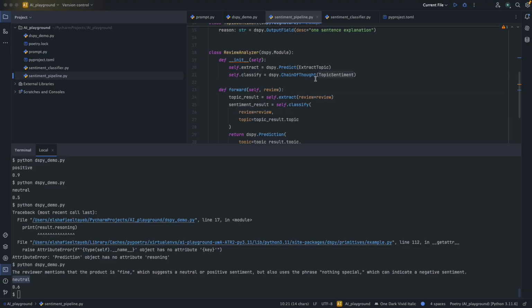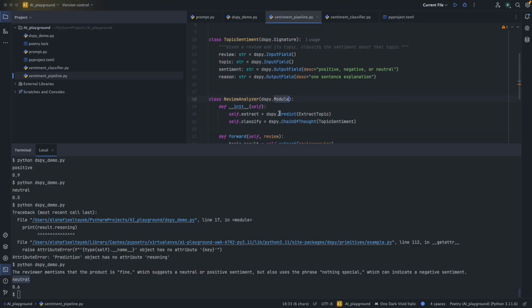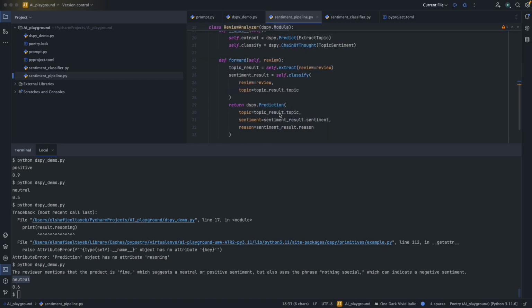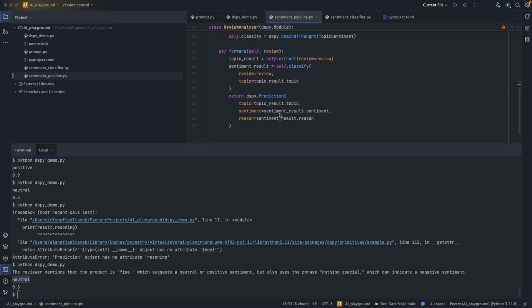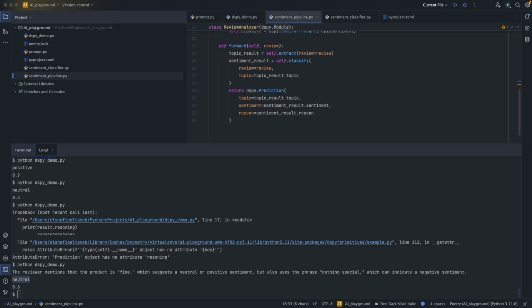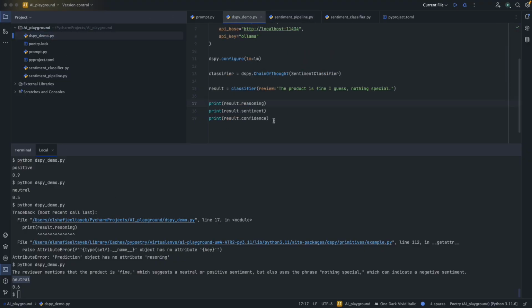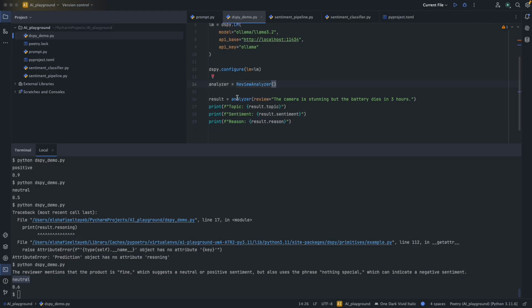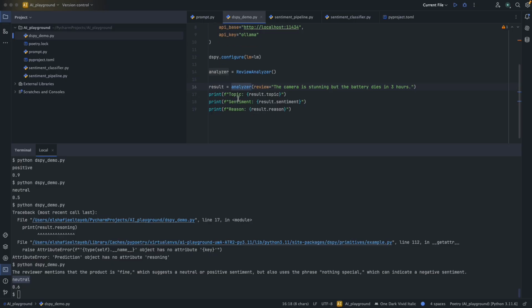And then we have the review analyzer, which is a DSPy module. It's wrapping both the extract and the topic sentiment by first extracting the topic, then classifying the sentiment, and then producing the prediction. If we need to run this analyzer, we go back to our demo, remove all this, and just have the review analyzer that we just defined. And if we put in a review, something like "the camera is stunning, but the battery dies in 3 hours," and then we try to analyze it, printing the topic, the sentiment, and the reason.